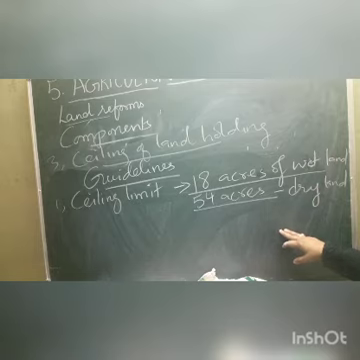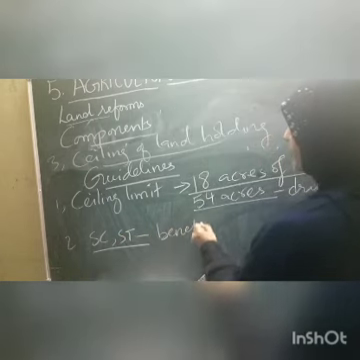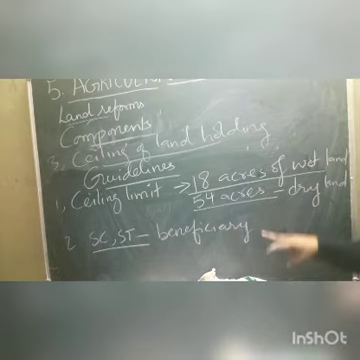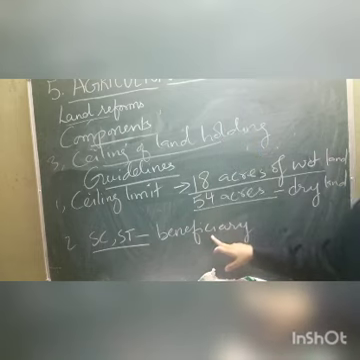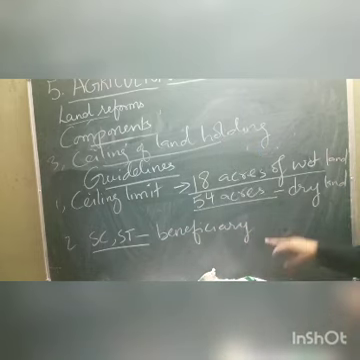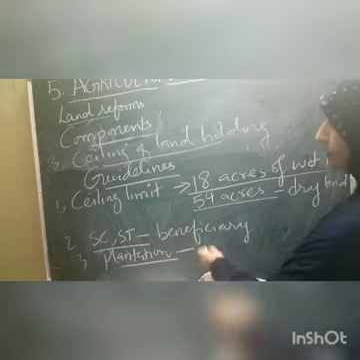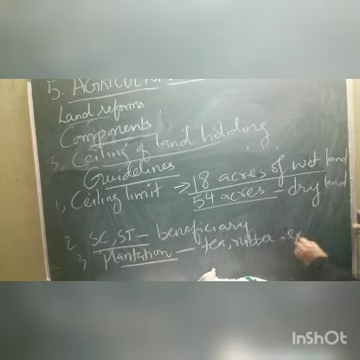Next, SC and ST are the first beneficiaries. If land is sealed by the government, that land will be distributed first to SC and ST. And plantation land, children, like coffee, rubber and tea plantations, will be exempted from sealing.